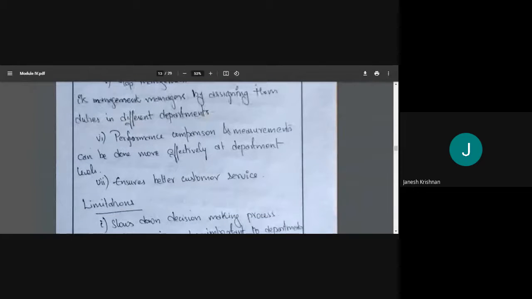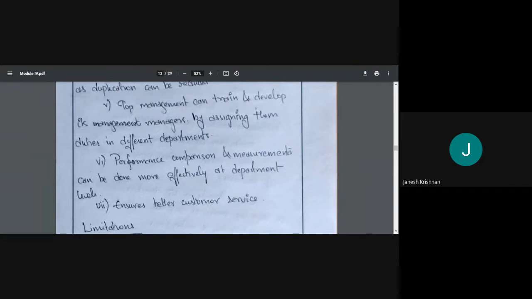Performance comparison and measurements. Because everyone in the department is doing designing, everyone is doing similar work, so we can easily measure what the output is. We can compare their output. So better performance comparison and performance evaluation can be done more effectively.